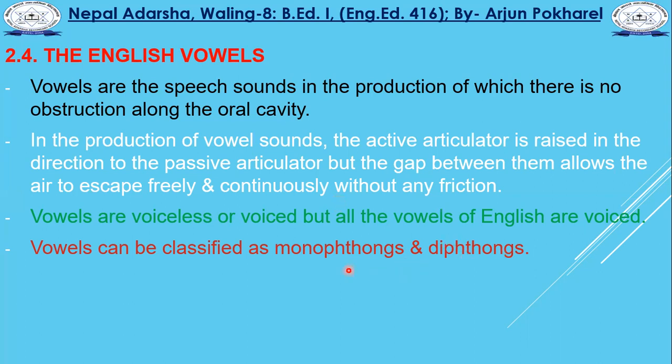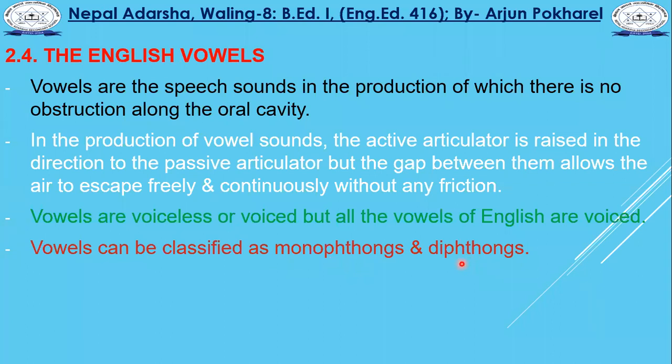For example, while saying the word two, T-O, ta is the consonant and u is the vowel. There is only one vowel in it. That's why that u is a monophthong.